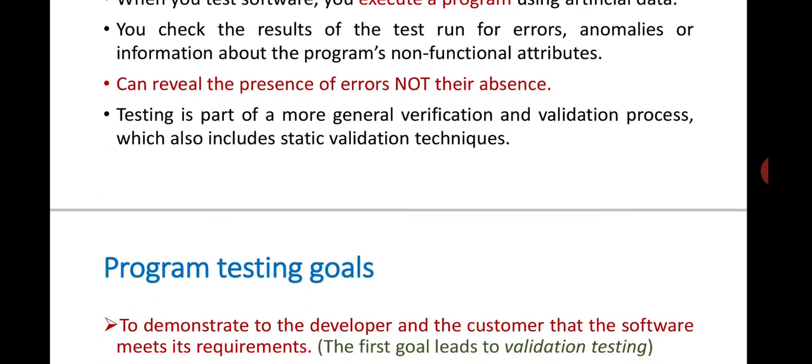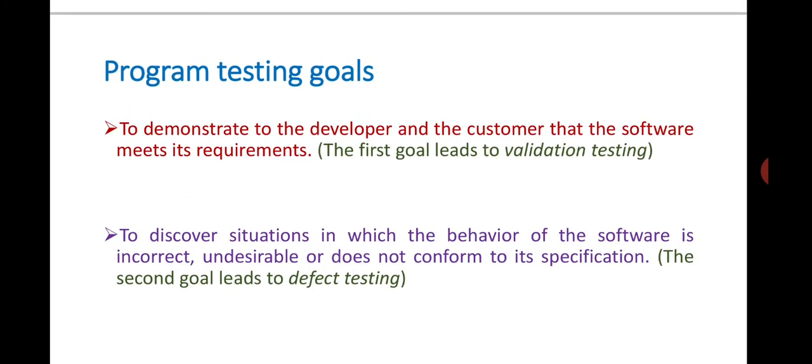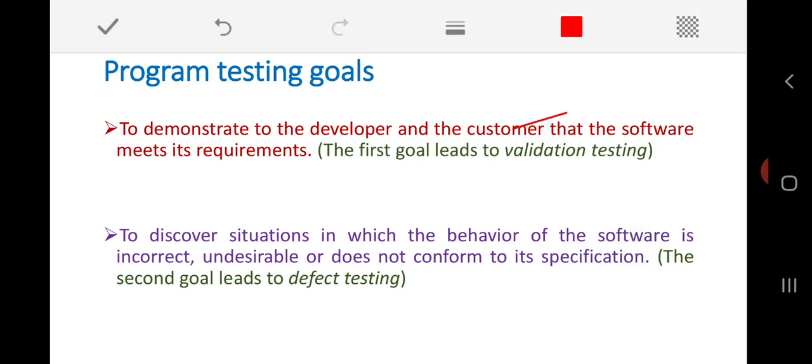Is it clear? Okay. So the two important goals of program testing, or software validation, are as follows. The very first goal is to demonstrate to the developer and also to the customer that the software meets its requirements. This leads to validation testing. Validation testing means the software demonstrates whether the customer's requirements have been properly met or not.